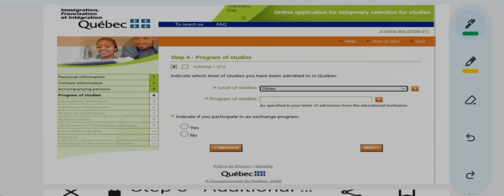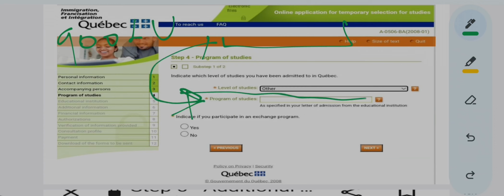When I said you can write the university name, comma, your program name in program of studies, it is not official advice. I'm just trying to give you an example of what you can do. To be very sure, take guidance from other people. Okay, fine.